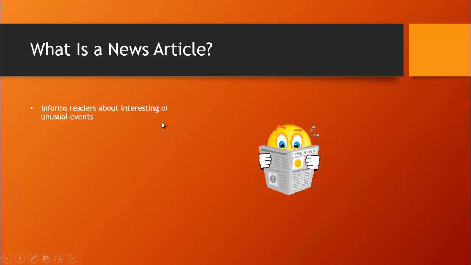News articles inform readers about interesting or unusual events. These events could be happening in your neighborhood or in your town, in your state, in your city, or they could be happening across the globe. News articles are based on facts. They are not based on opinion. So when you're reading a news article, you expect to receive only the facts. And again, just a refresher, remember facts are things that are true and can be proven. Opinions are individual. They are something that cannot be proven.